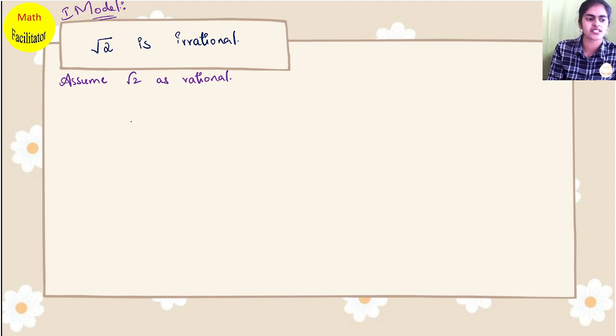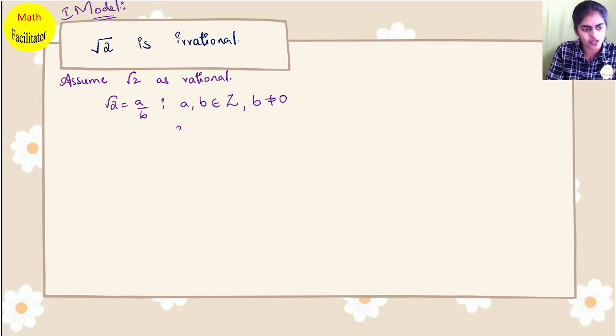Now you know very clearly what a rational number is. A rational number can be written in the form of A by B, where A, B belong to integers and B is not equal to 0, and also A, B are co-prime numbers. Some schools cancel A and B and get C and D which are co-prime. You can write that step if you want. Otherwise, directly write A and B, taking them as co-prime numbers.